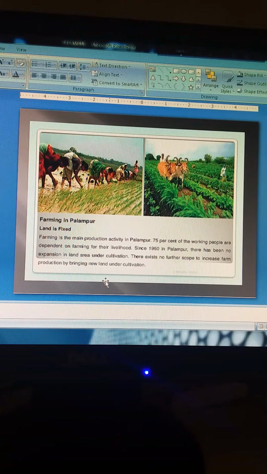So here is a picture about the land distribution system of Palampur. Land is fixed, and farming is the main production activity in Palampur, as we have discussed earlier. 75% of the working people depend on farming for their livelihood. Since 1960 in Palampur, there has been no expansion in land area under cultivation. So there is no scope to increase farm production by bringing new land under cultivation. So land is fixed, the concept we have read earlier.